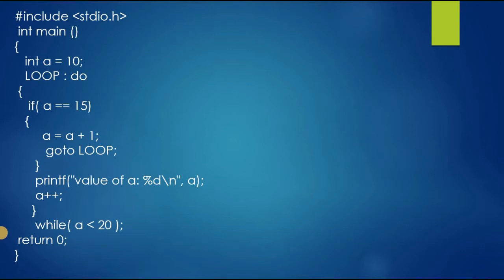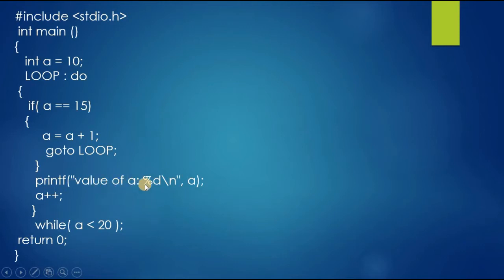Here is how the program executes: first it will go to the do block, and it will check the if condition. If the condition is true, then it will come inside the if statement block and execute it. Then it will come outside the if statement block and execute the do loop here.